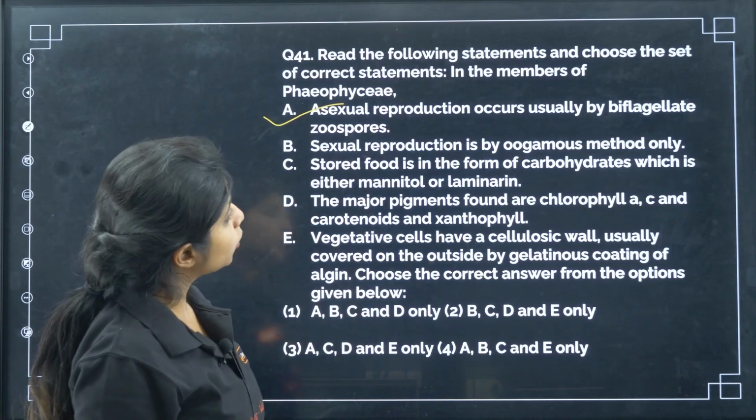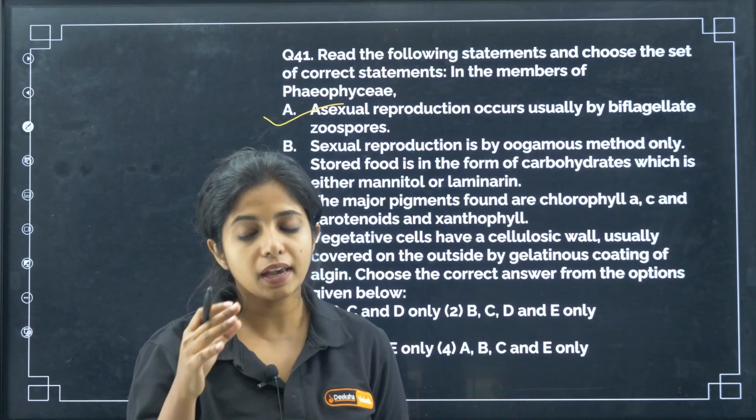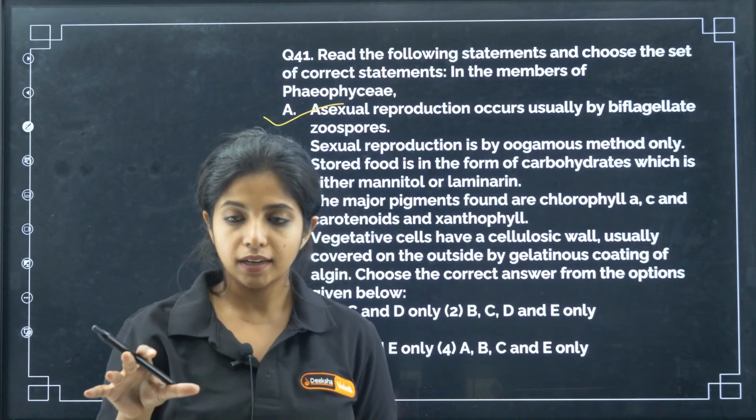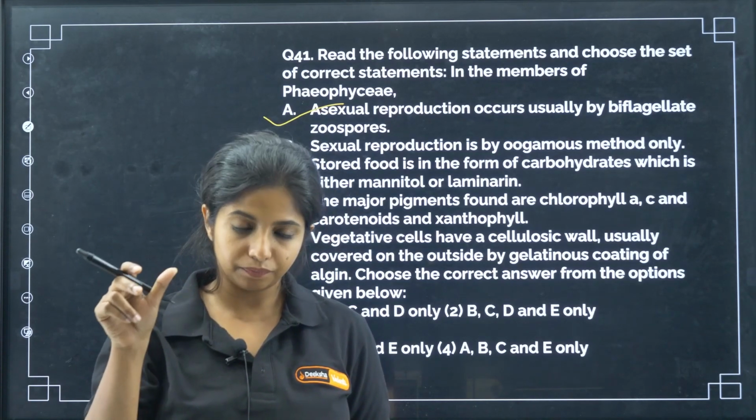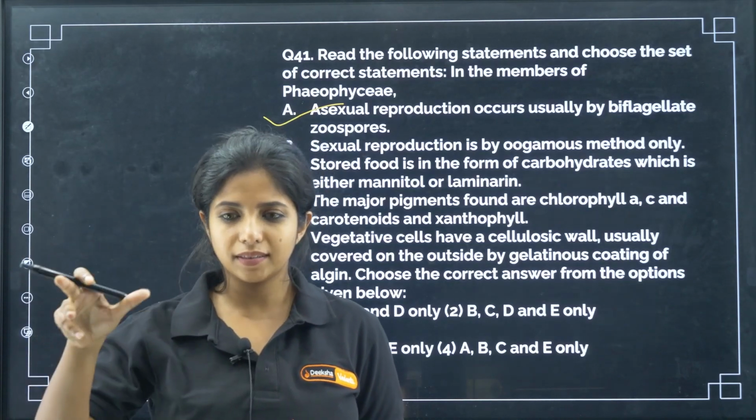Now B, sexual reproduction is by oogamous method only. No, it can be oogamous, it can be isogamous and so on. Oogamous is where both gametes are different in shape, isogamous is where they are the same in shape and size.